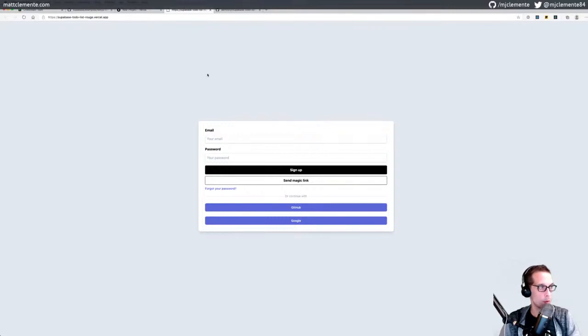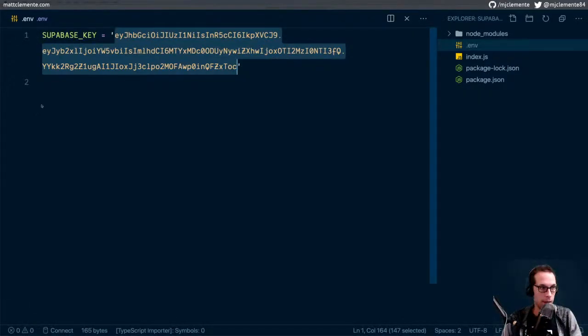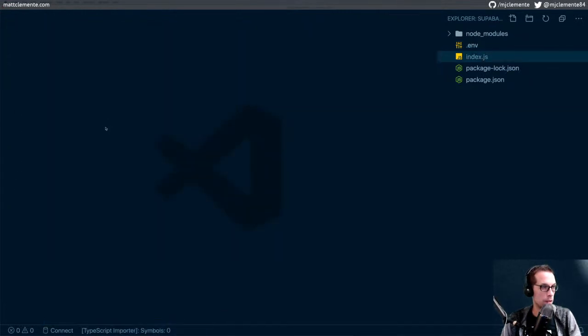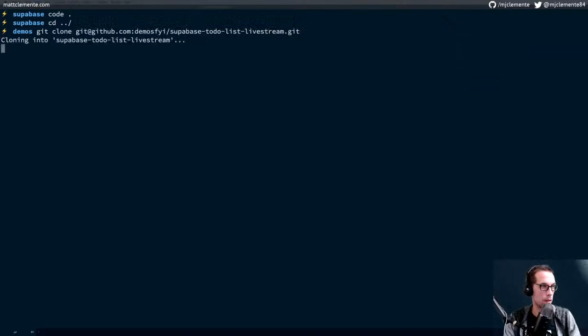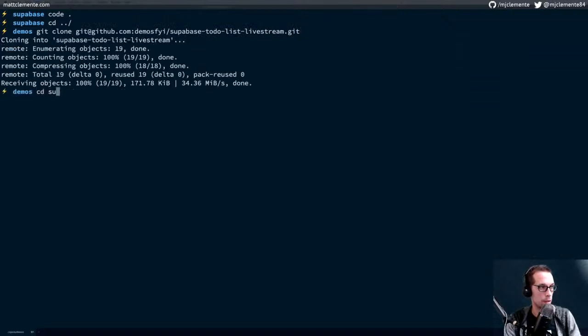Okay, super cool. All right, so I want to clone this because I want to see what we have locally here. So we'll get rid of this. We'll hop over to iTerm, git clone, cd supabase dash to do, and we will open it up in code.